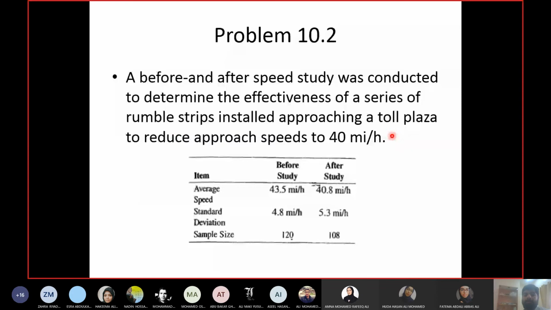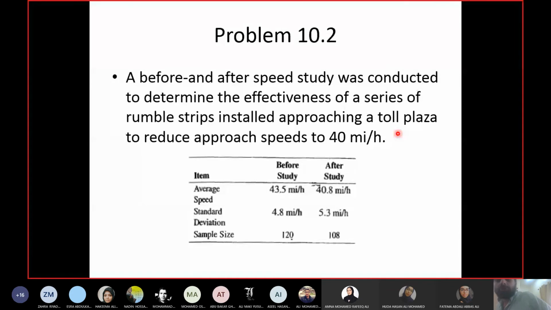Why did they put these rumble strips on the road here? Because they had a toll plaza. What is a toll plaza? It's like a checkpost, and in order to cross the checkpost, you have to pay some money. So when you go to the causeway, there's a toll plaza there. In order to enter the causeway, you have to pay something. I think it's 2.5 BD or something.